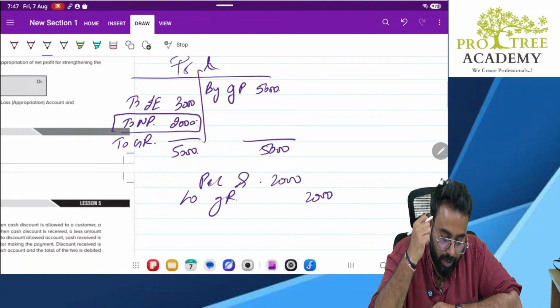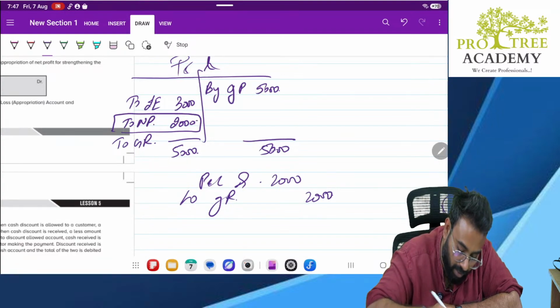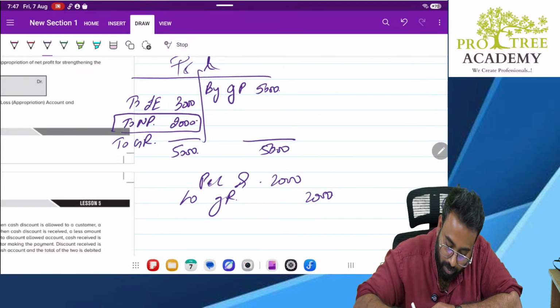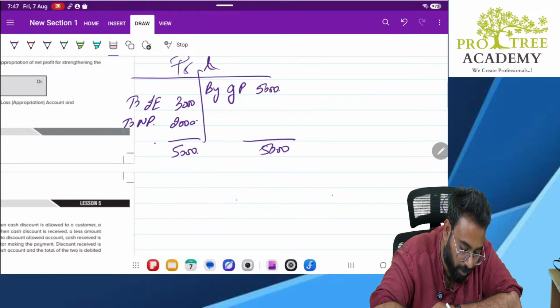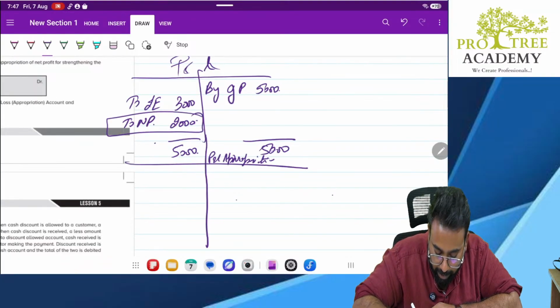Clear? If you look at the P&L account, in fact, how it is done, I will actually show you, so that you have a better idea. So we show it as net profit 2,000, no? Then what happens? This account will continue, and this is called the P&L appropriation account. What account? P&L appropriation account. Here, this net profit is brought on this side, net profit 2,000.